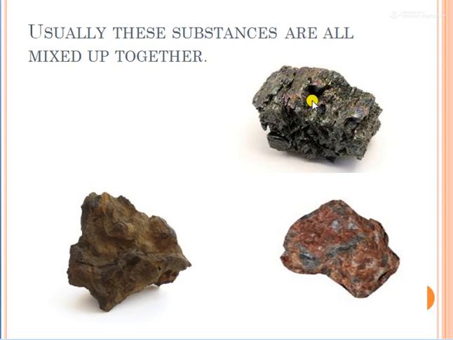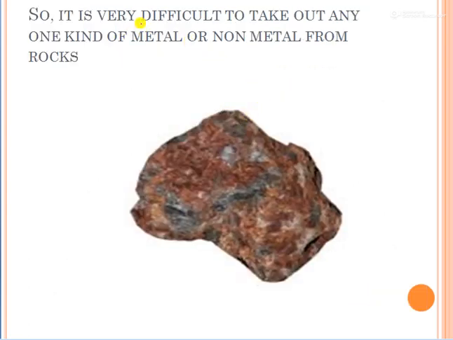So let us see next. It is very difficult to take out any one kind of metal or non-metal from the rocks. So this is a kind of rock. From this rock we need to separate different things so that we can use this rock. If you see any rock near about you, you cannot use that rock for any purpose other than making a house. So to bring that stone or rock into use, you need to separate the different things from the stone.